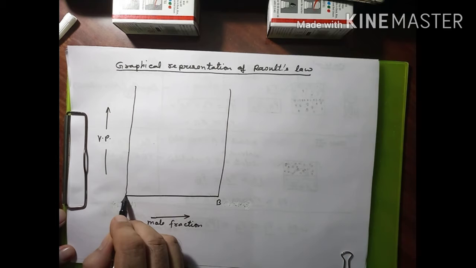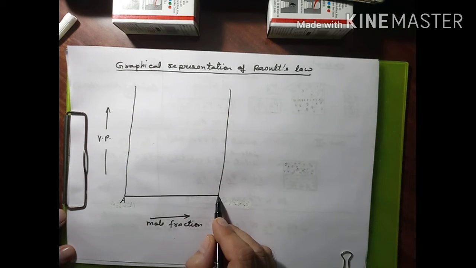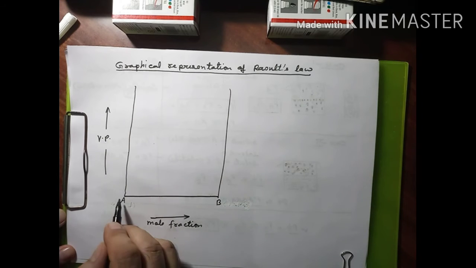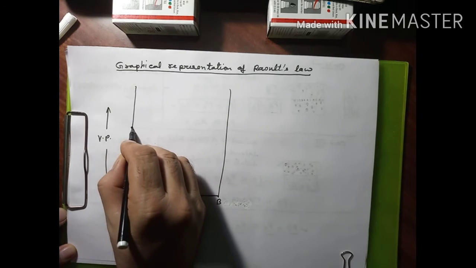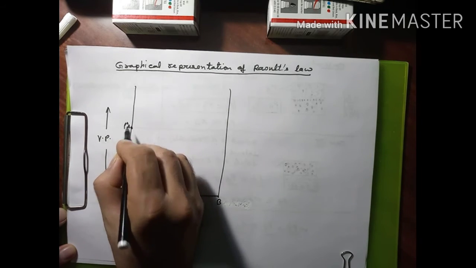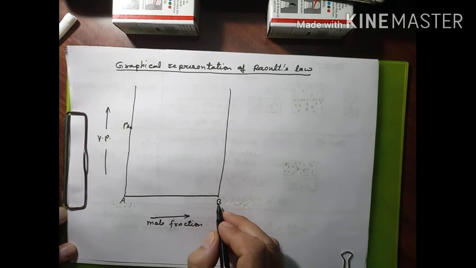At this point we are taking component A in the pure form, and at this point component B in the pure form. When component A is taken in the pure form, the pressure exerted by component A will be called P naught A, and B we have also taken in the pure form.